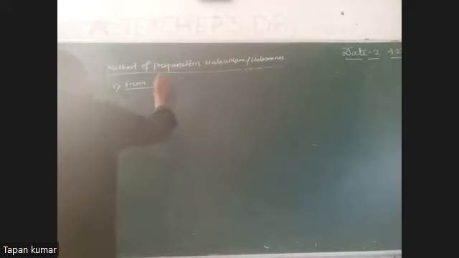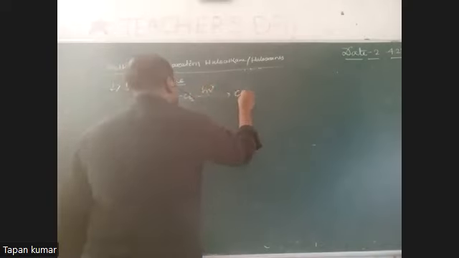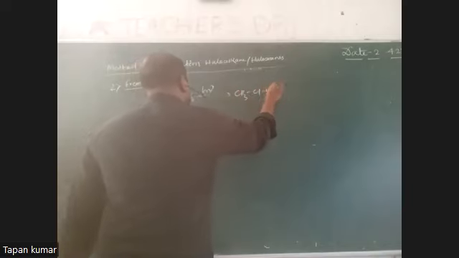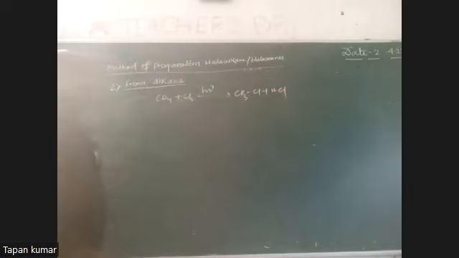The second method is derived from alkane. Do you know alkane? When methane is treated with chlorine in the presence of sunlight, what does it give? Methyl chloride plus HCl. I already discussed this in class 11.